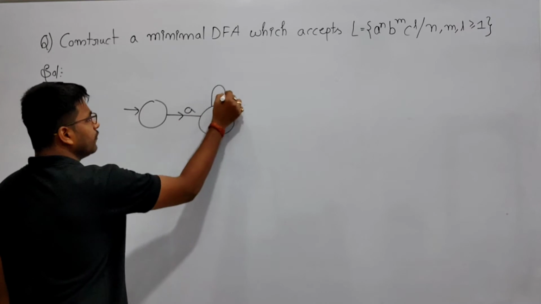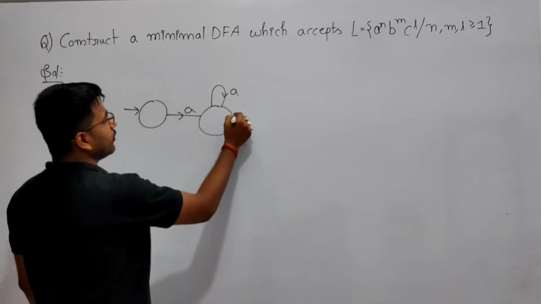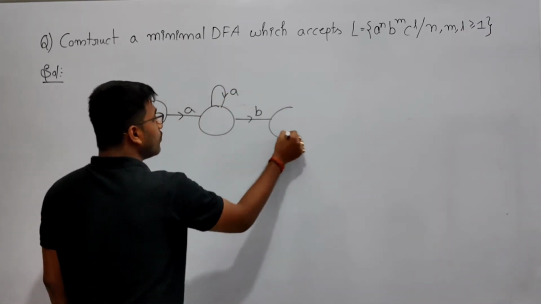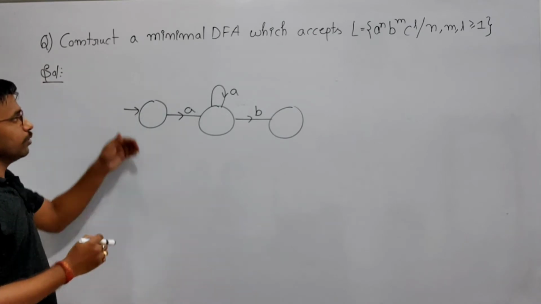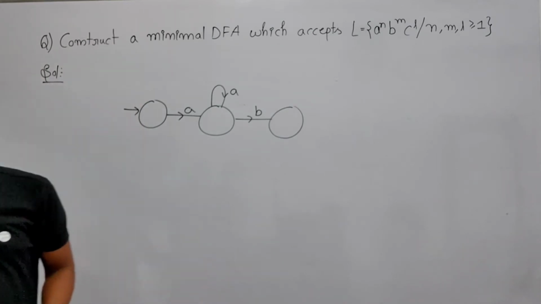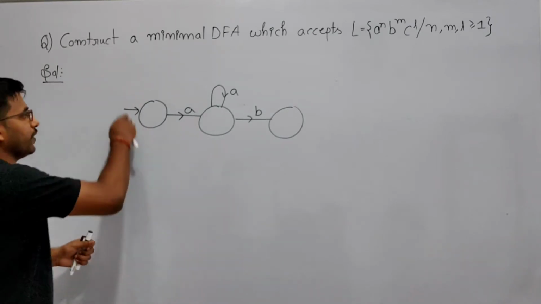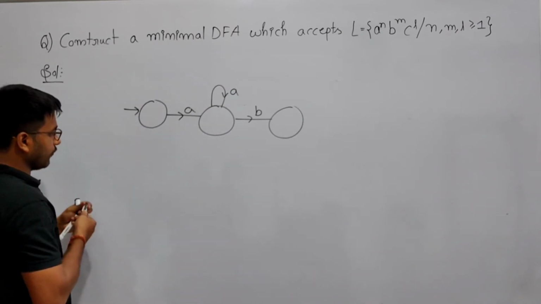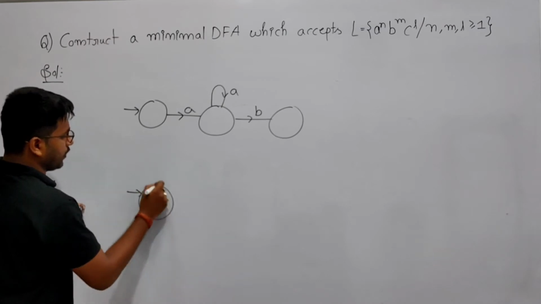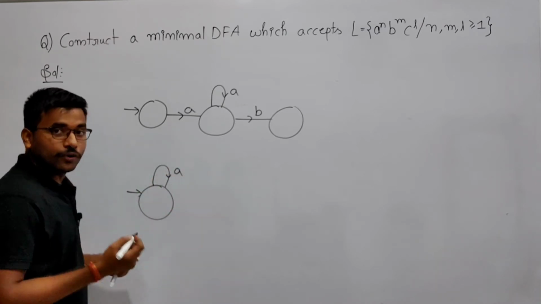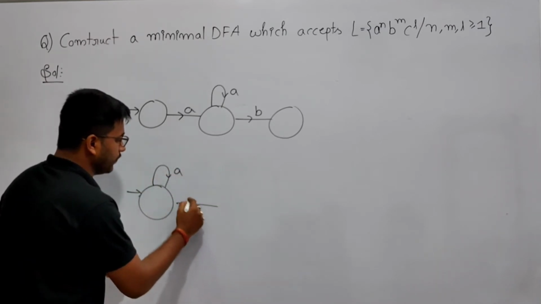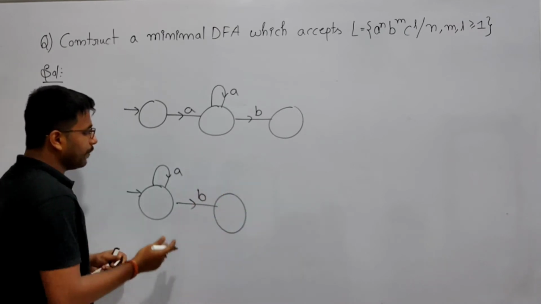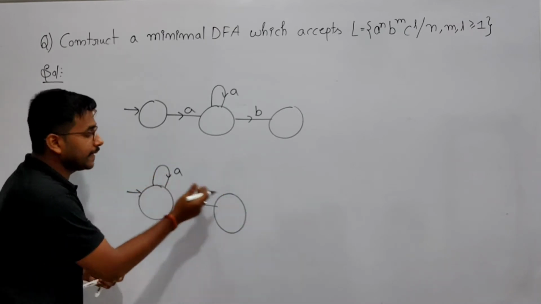Then any number of A, fine. Now by getting B you are going to another state. Now why am I going to another state? I can put a loop of A here. The problem with that, if you put a loop of A here, what will happen? Now for B you need to go. Now what will happen? Without getting A, you can directly go to B.